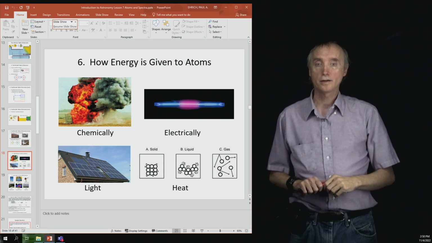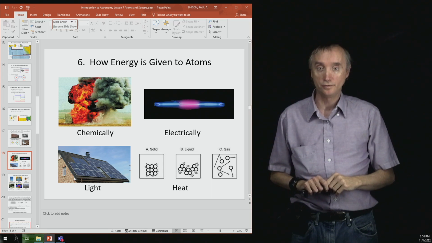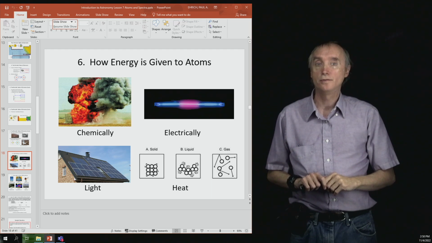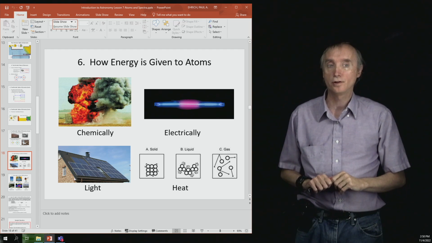Hello and welcome back. In our previous segments we learned where the electrons live inside of an atom. Now what we're going to do is give energy to that atom. Here are some different ways that it could happen.